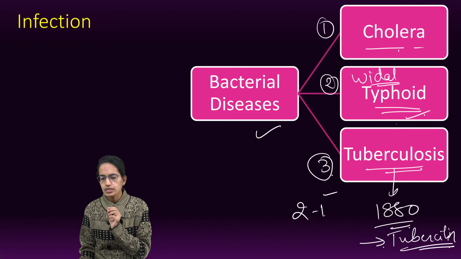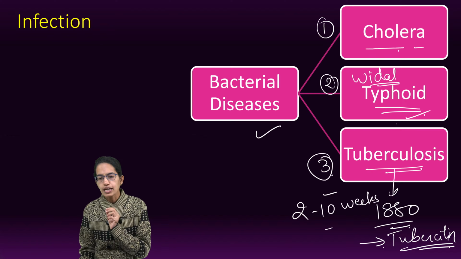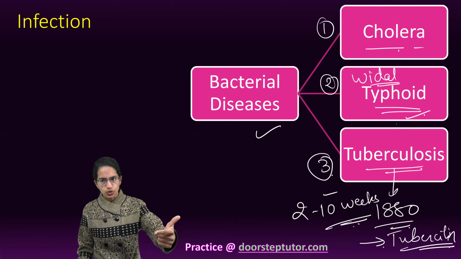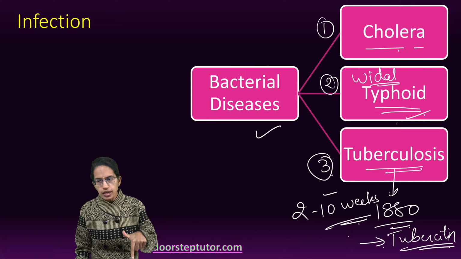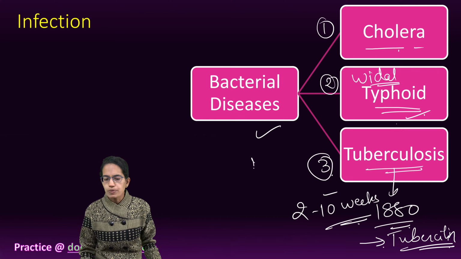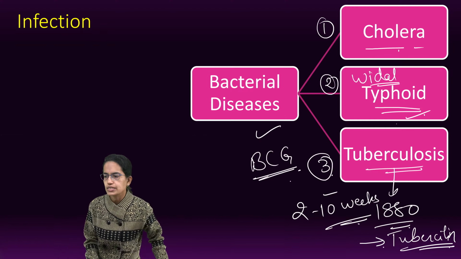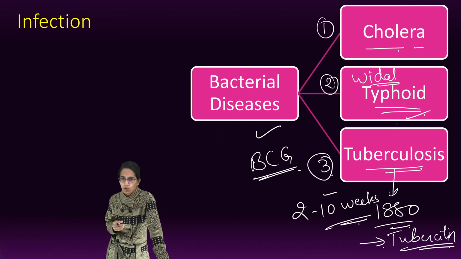Now incubation is around 2 to 10 weeks, much higher than typhoid. So the shortest incubation period is for cholera, followed by typhoid, followed by tuberculosis. Now to control tuberculosis, the vaccination which is given is the BCG vaccine, a very, very successful vaccine. Now what are the symptoms of tuberculosis?